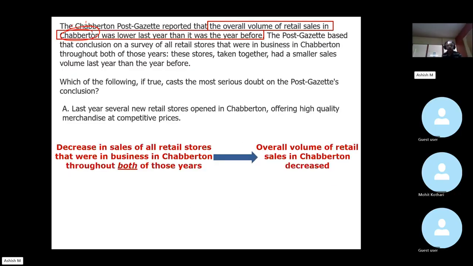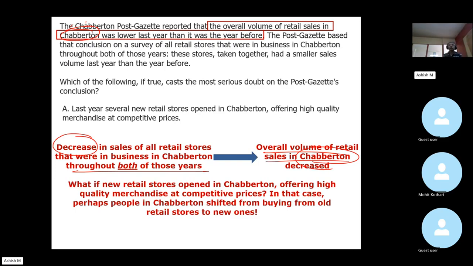Now, the decrease in sales of all retail stores that were in business in Chabberton throughout both these years is the basis on which the argument concludes that overall volume of retail sales in the entire city was less. But what if new retail stores opened in Chabberton last year, offering high quality merchandise? Notice that's exactly what Alpha says. In that case, perhaps people in Chabberton shifted from buying from old retail stores to new ones.